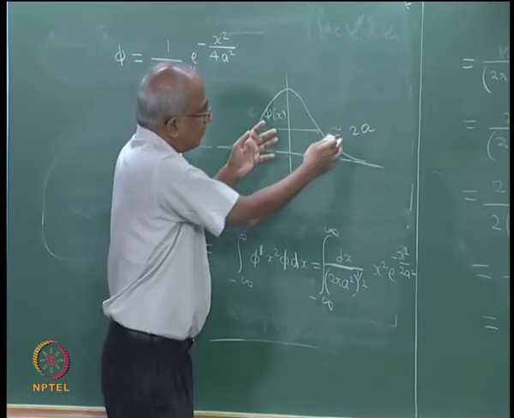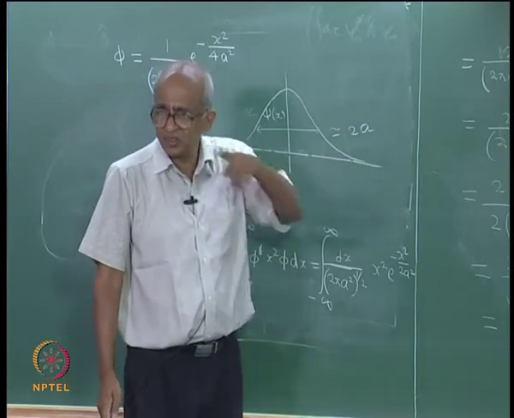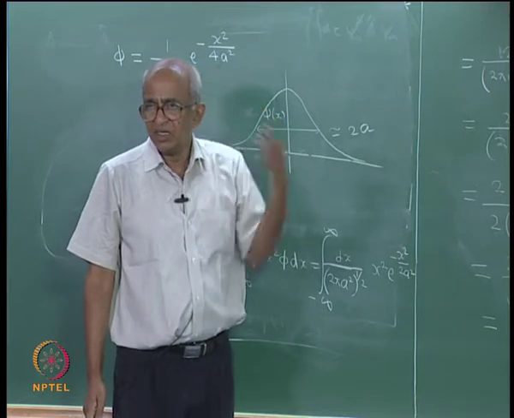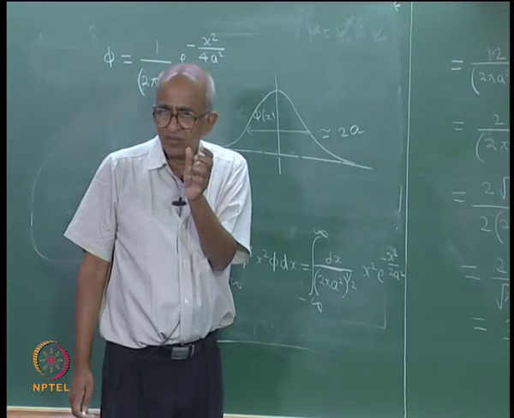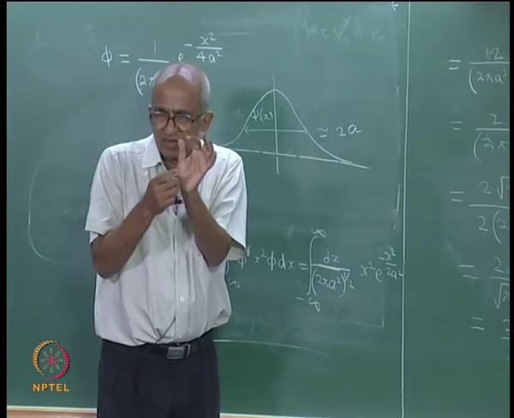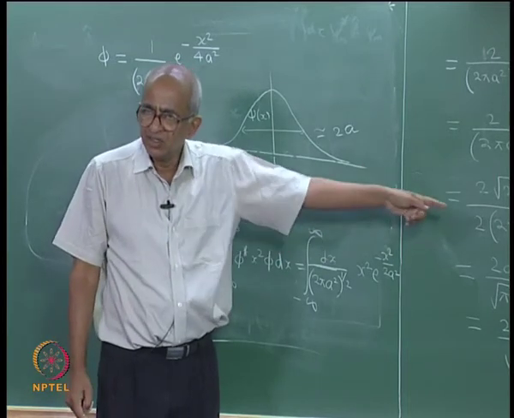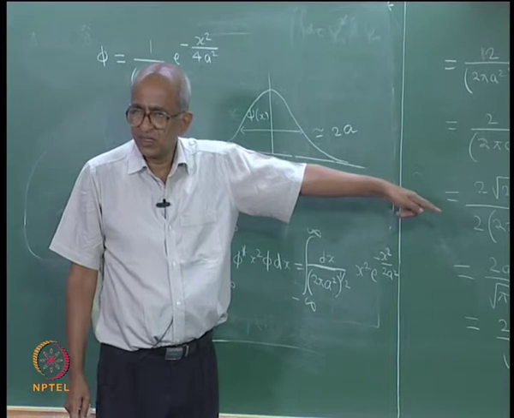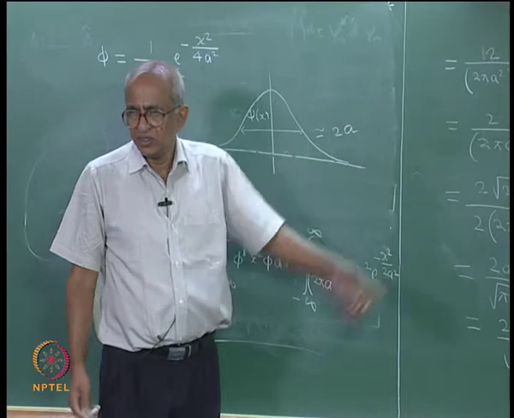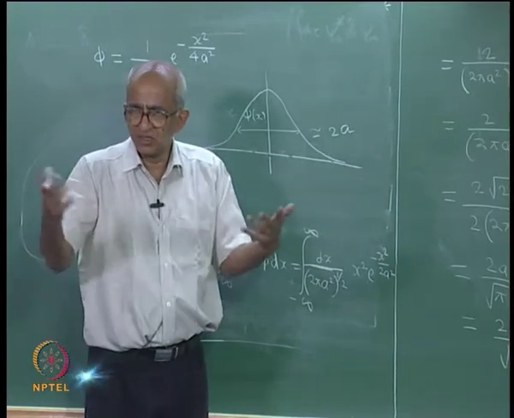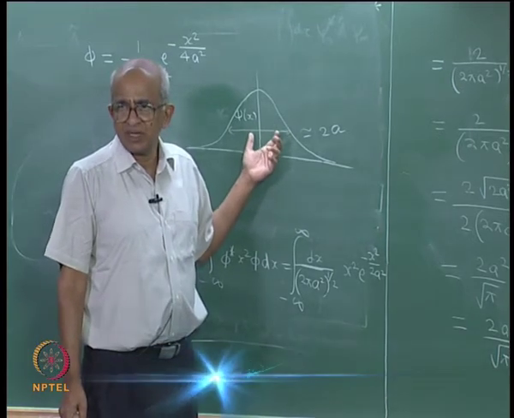Agreed? And that is not surprising, because I told you roughly the width is dependent upon the value of a. If you wanted to increase the width of this function, you just have to increase the value of a. This is something that I have mentioned in the beginning. You can make this function narrower and narrower by decreasing the value of a, and when you decrease the value of a, you are actually decreasing the uncertainty in position, because the uncertainty in position is equal to a according to this calculation. So, you can choose your value of uncertainty just by adjusting the width a.